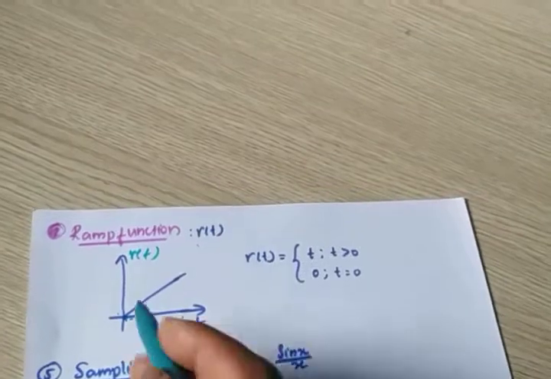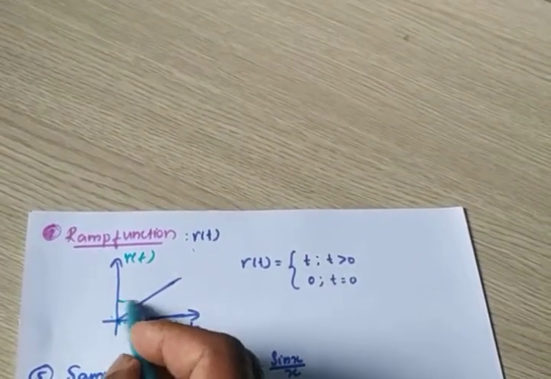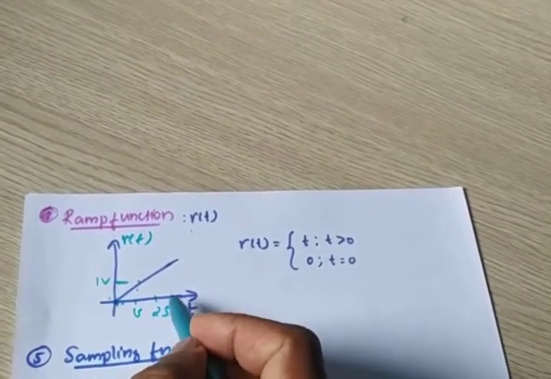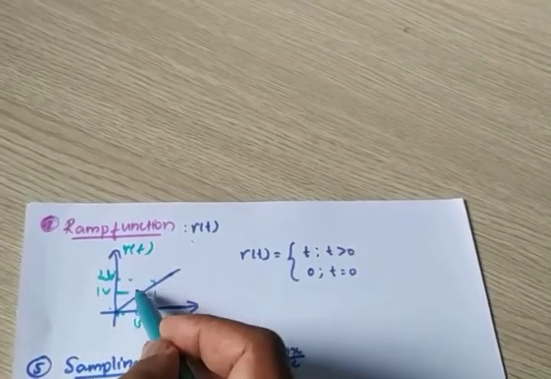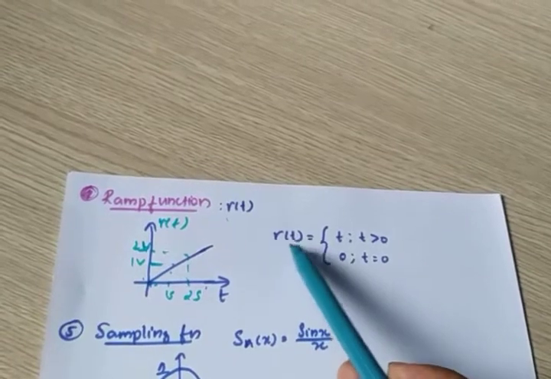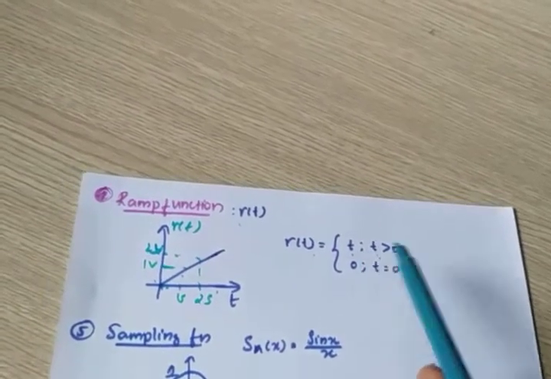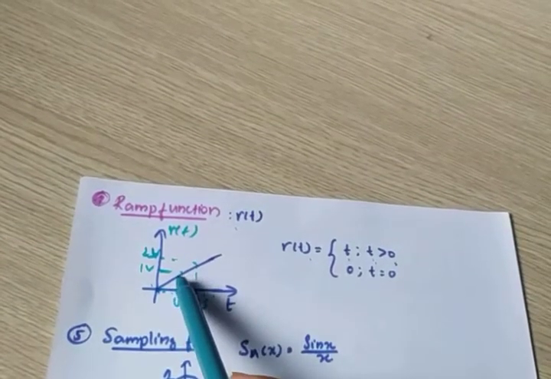So for example, for 1 second, it has an amplitude of 1 volt. For 2 seconds, it has another amplitude of 2 volt. Like that it is going. So how can we represent this? r of t is equal to t for t greater than or equal to 0. When t is greater than 0, what is the amplitude? t only.